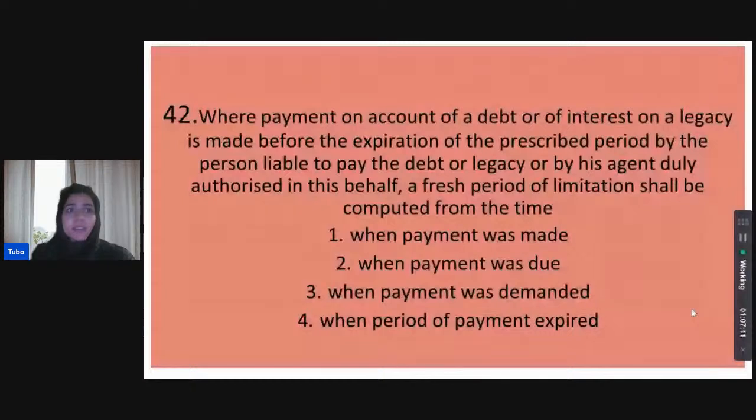A payment on account of a debt or of interest on a legacy is made before the expiration of the prescribed period by the person liable to pay the debt or legacy or by his agent duly authorized in this behalf. A fresh period of limitation shall be computed from the time when. Is it when the payment was made? Is it when the payment was due? Is it when the payment was demanded or when the payment period expired? So, when will the payment made on account of a debt or interest on a legacy before the expiration of the prescribed period be treated?